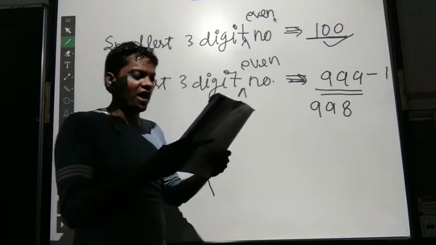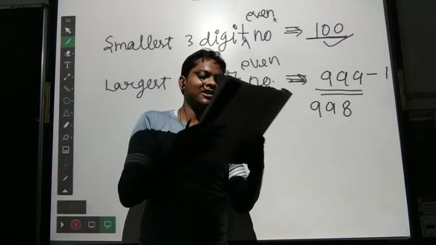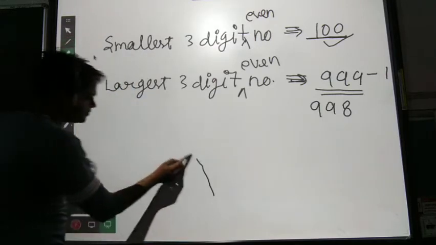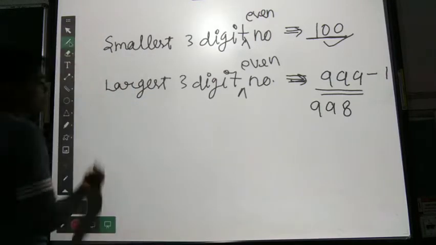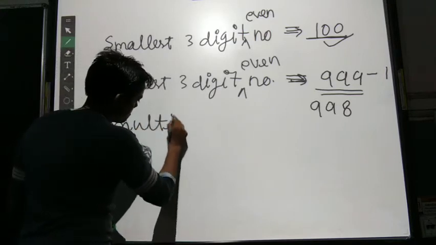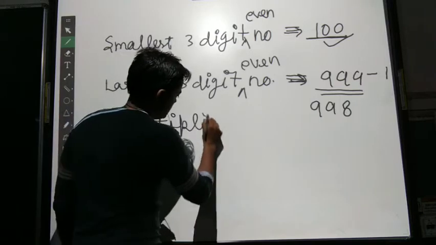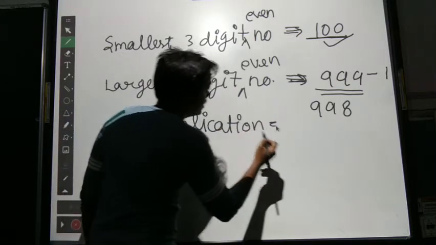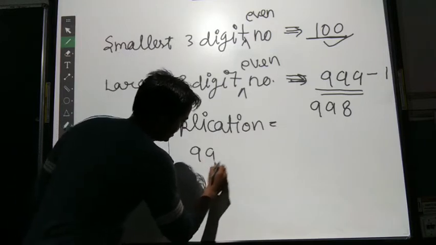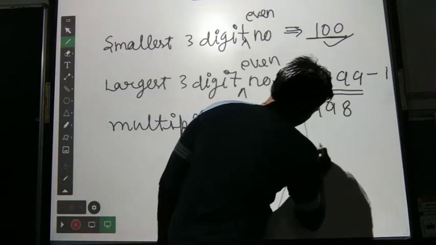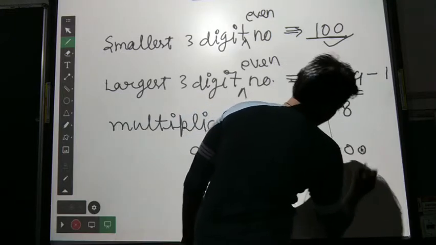Now the question is saying find their product and state whether it is even or not. Now the multiplication is 998 multiplied by 100, which is 99800.